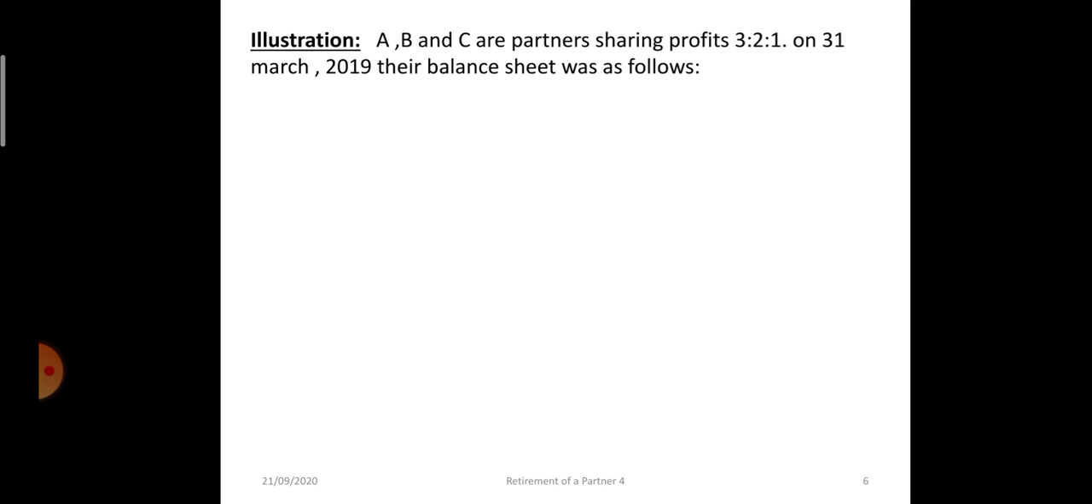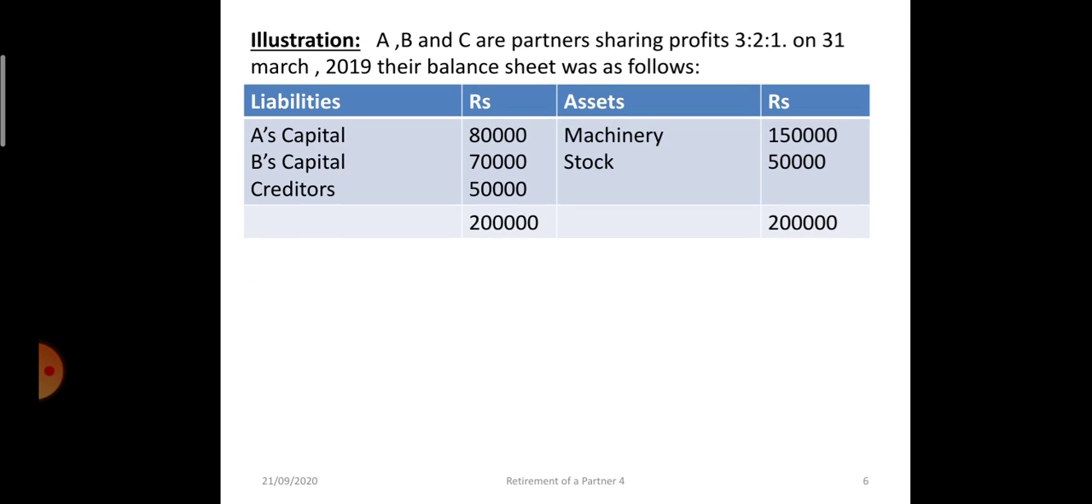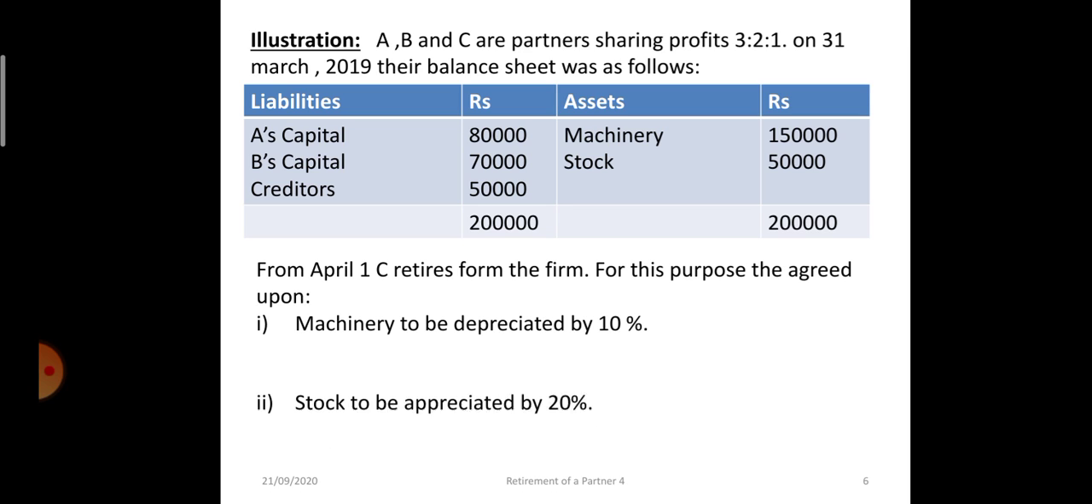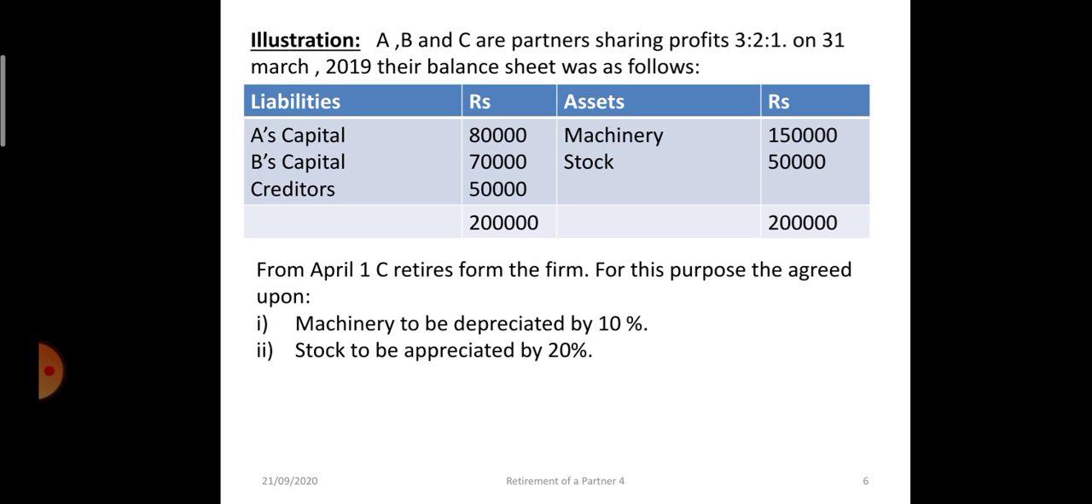Now let's take one illustration. There are three partners who were sharing profits in the ratio of 3:2:1. The balance sheet is as follows. On 1st April, C retires from the firm, and for this purpose, machinery is depreciated by 10%, stock is appreciated by 20%,